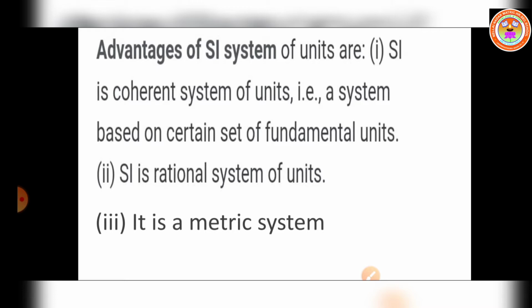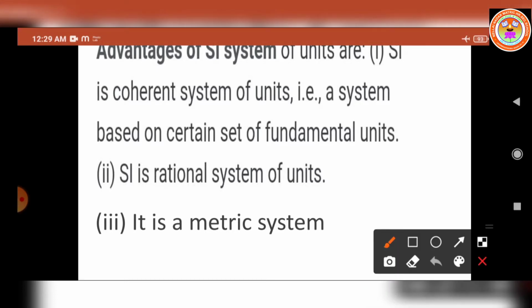The first advantage is this system makes use of only one unit for one physical quantity. For example, the SI unit of mass is kilogram, or the SI unit of length is meter, or the SI unit of temperature is Kelvin.